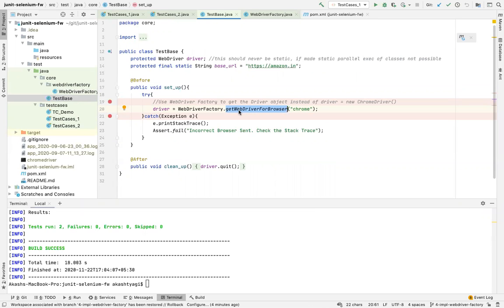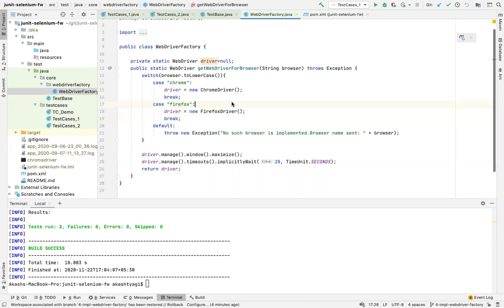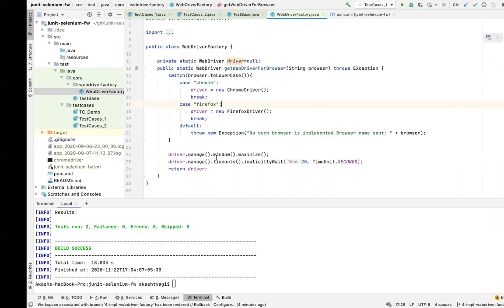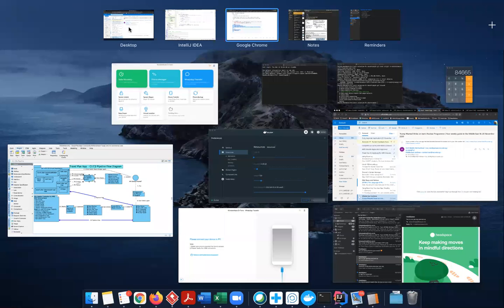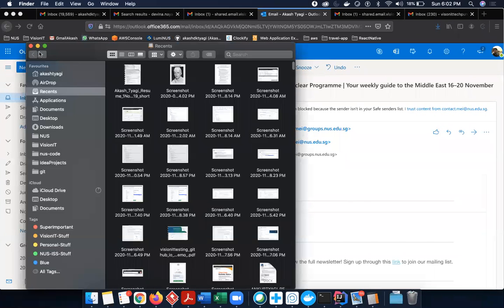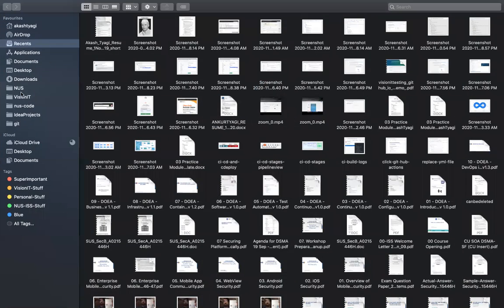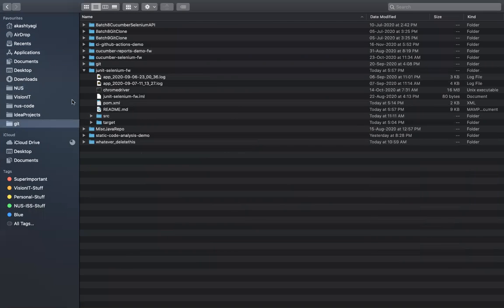So, sir, in this case, should we download all the driver executables? Yes, you will have to do that, because if you're running it on Chrome, I already have it. If you notice, I am not passing any system property webdriver.chrome.driver, because I have kept this inside my folder itself.